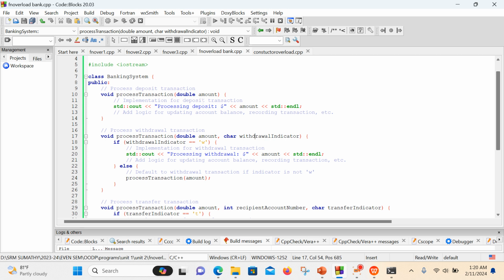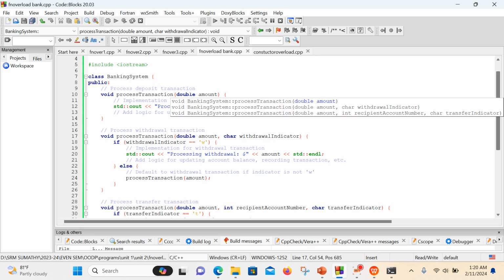This one is going to hold only the double with the variable name, and here